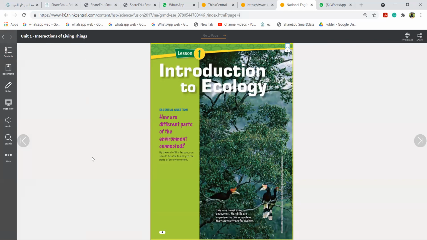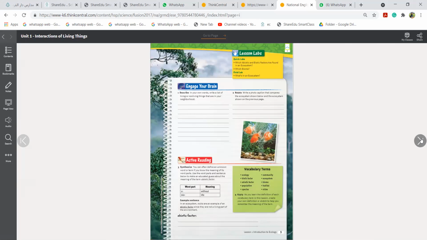First thing, about living and non-living, what are they called? Living is called which factor? Biotic. Biotic factor, very good. And how about non-living? Abiotic. Abiotic factor. Okay. Malak, can you give me an example of an abiotic factor?